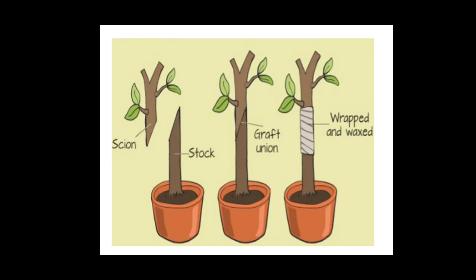You see here, the root which remains in the ground is called the stalk, and the new stem of the plant that we are going to graft is known as the scion. Initially these two are wrapped and waxed, and later get fixed with the plant.